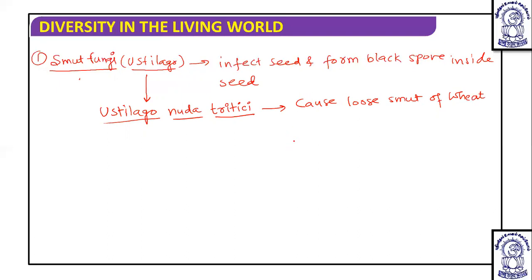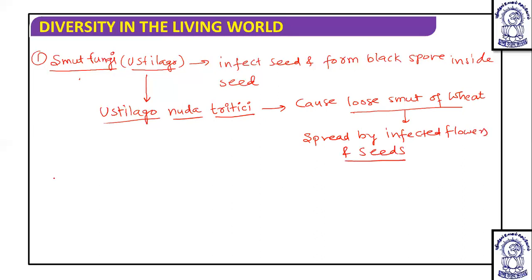Loose smut of wheat means the spores are arranged on the surface in a loose form, and this is spread by infected flowers and fruits. So this is the first one.